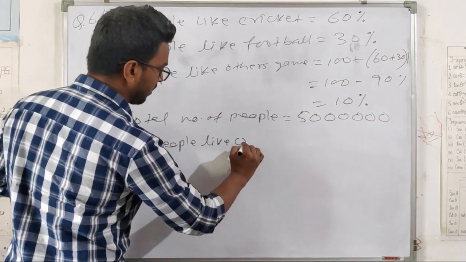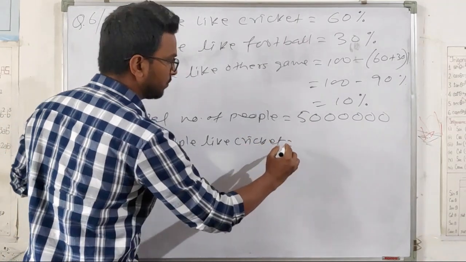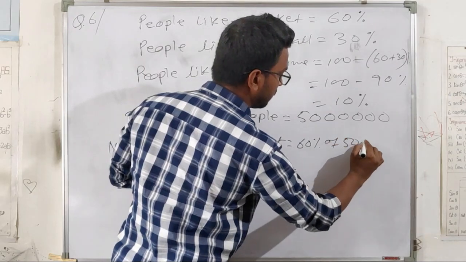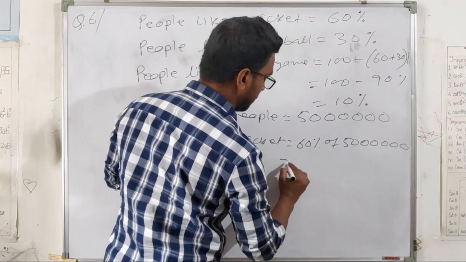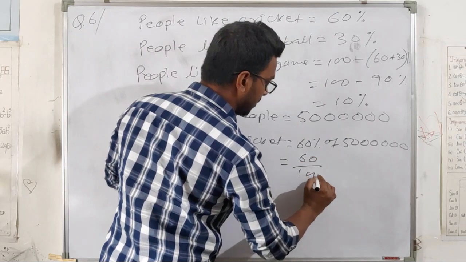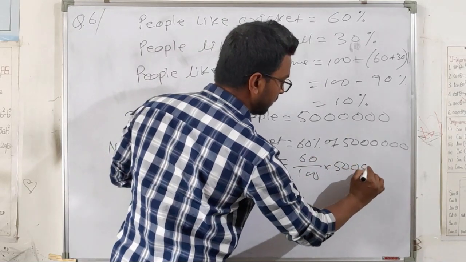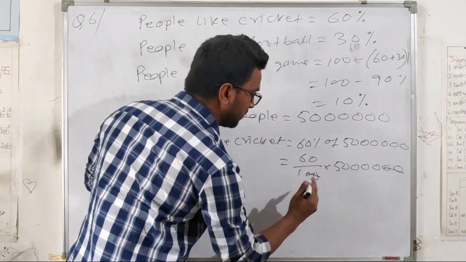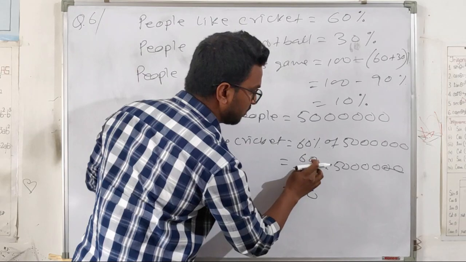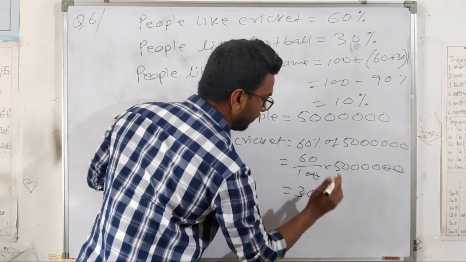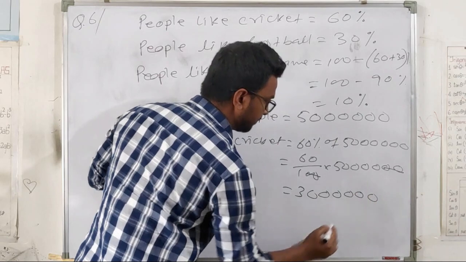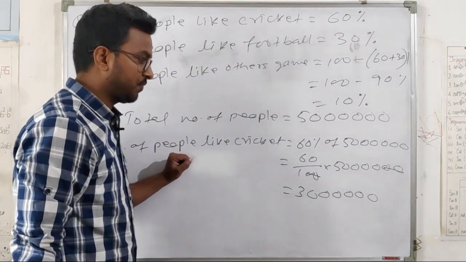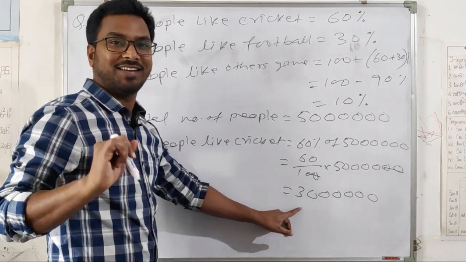People who like cricket equals 60% of 50 lakh. So this will be 60 by 100 into 50 lakh. So 20 cancel. 6 5s are 30. Then how many zeros? 1, 2, 3, 4, 5. So 30 lakh people like cricket.